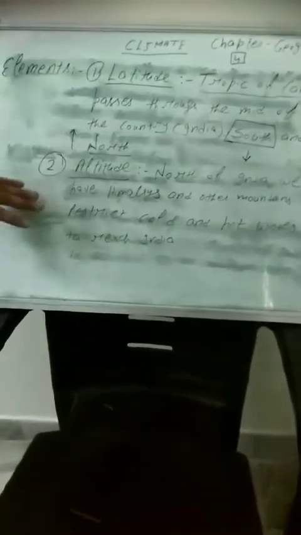So altitude, India's north is at high altitude. We have the Himalayas and other mountains, and these mountains restrict cold and hot waves from reaching India. So the temperature is moderate, not so much hot, not so much cold. India is the only country which has all types of weather. We have moderate summer, we have winter, we have rainy season, we have spring season also.